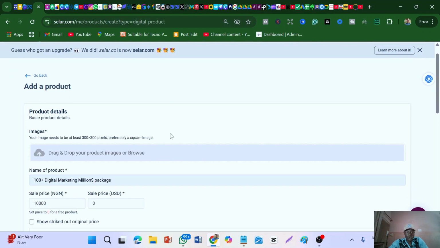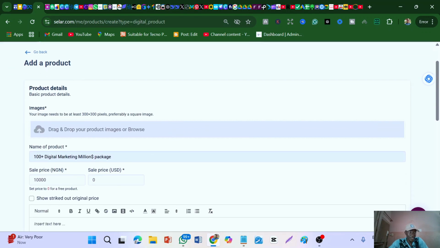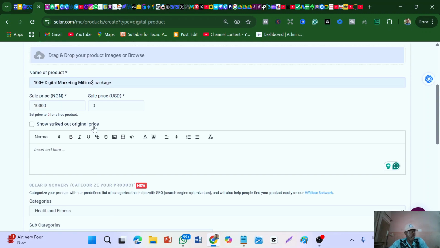So what you're going to do here is put your price, let's say it's 10,000 naira. Here is where you're going to drop the image of the book. It's going to show. Here is where you're going to put the USD price. That is for US people, in dollars. If you want to sell your book in dollars, this is where you're going to put the price.